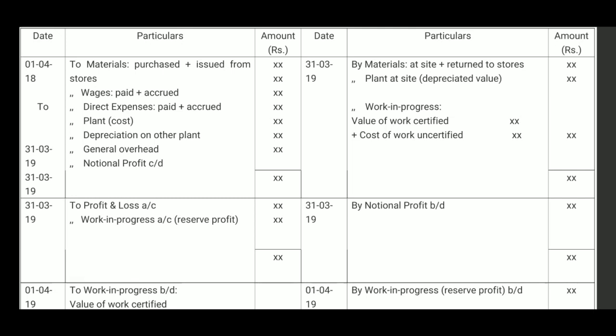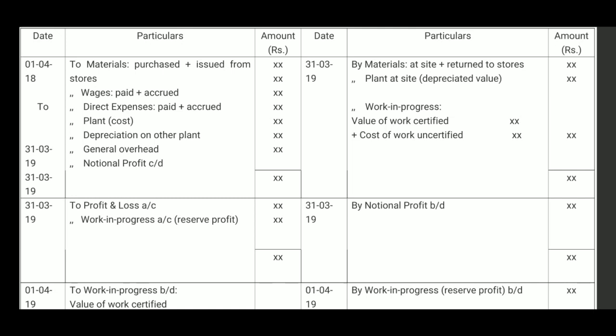As already said earlier, in case of an incomplete contract, by work in progress, all other entries are similar. With regard to this on the credit side, there is a difference. If it is a case of completed contract, we will have to consider here contract price on the credit side, that is by contractee's account we will be recording. By work in progress account in case of incomplete contract, by contractee's account in case of completed contract. In case of completed contract, amount is contract price. In case of incomplete contract, it will be value of work in progress we have to consider.